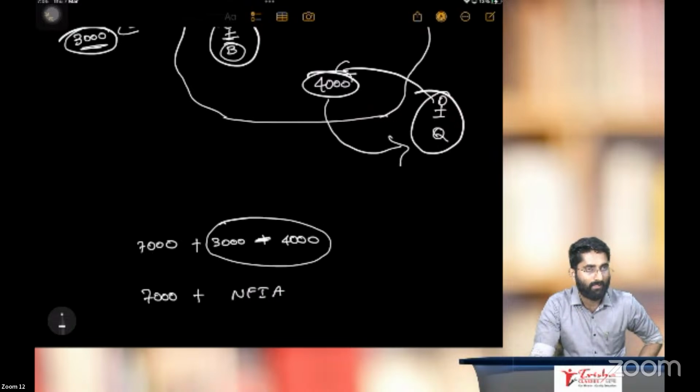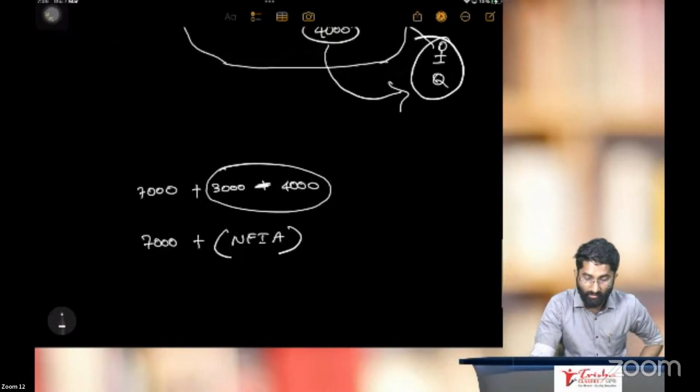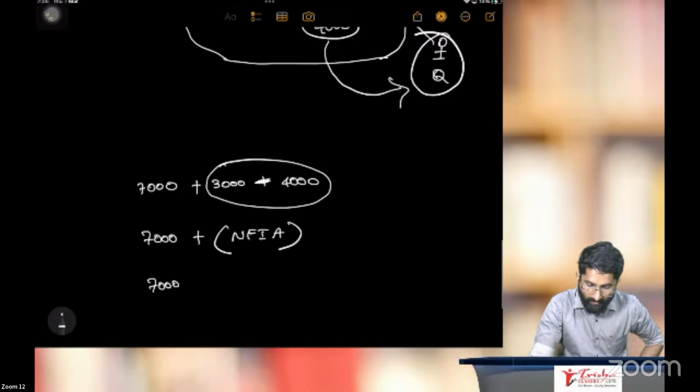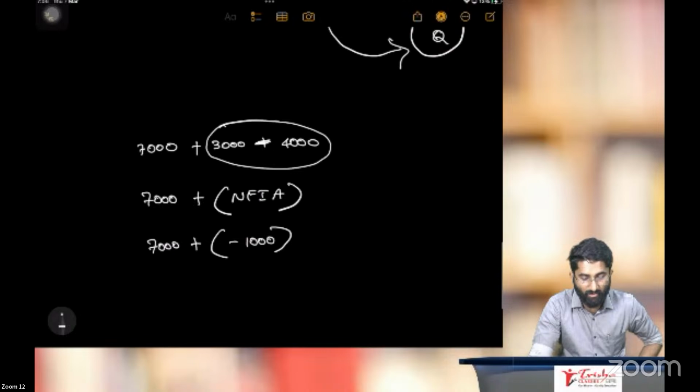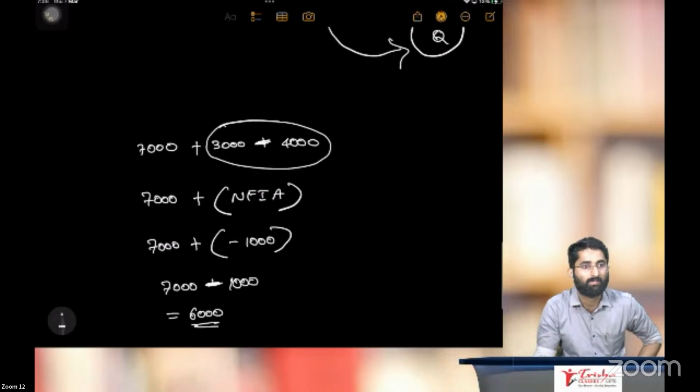Sir, why we have to add, sir? We have to deduct for 1000, we have to deduct, no. We will put one bracket, finish. If we put one bracket, we'll get the answer, no. See, 7000 plus, what is net factor income? Minus 1000, correct? Minus into plus is minus. 7000 minus 1000, answer will be 6000.